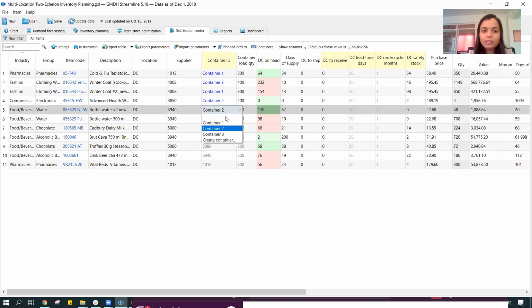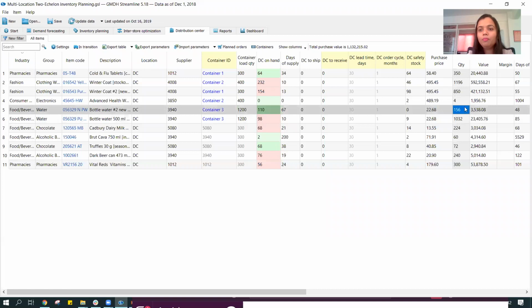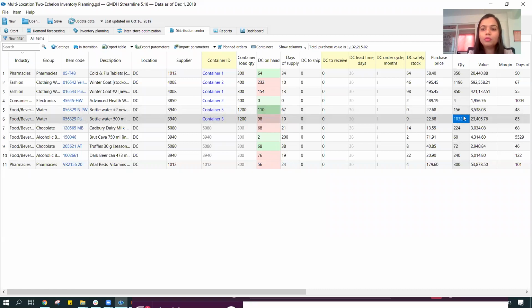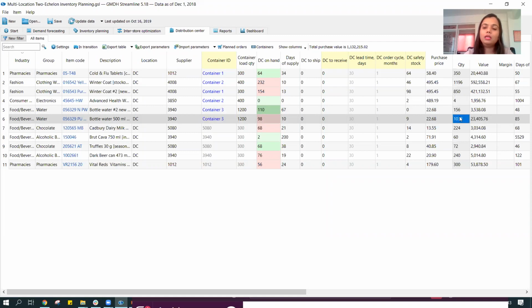If I select say container 3, the value becomes 0, because it's a very huge number, and there's no other area where we are going to utilize this container. So if I select over here, then possibly we would be seeing a very high number, because it's now clubbing the two in a way that my container is fully filled, rather than it goes empty-handed.